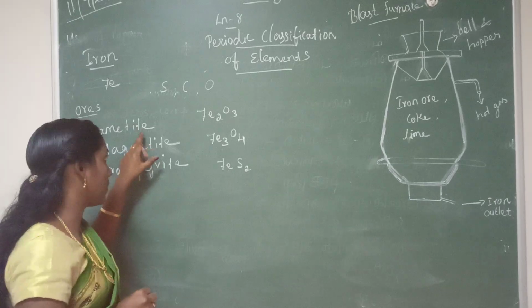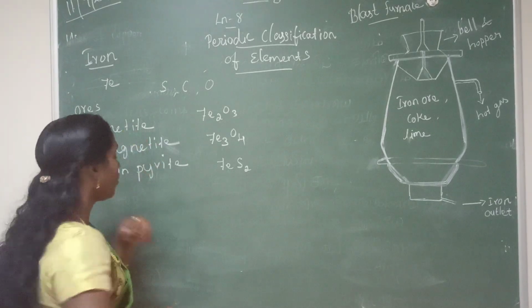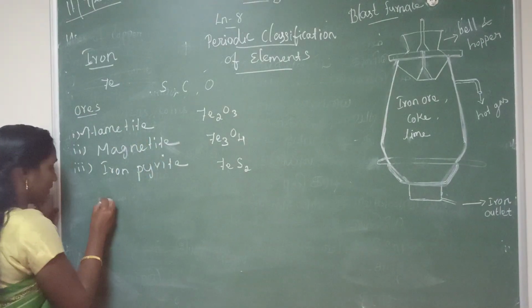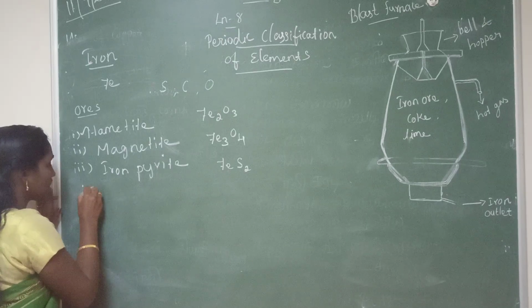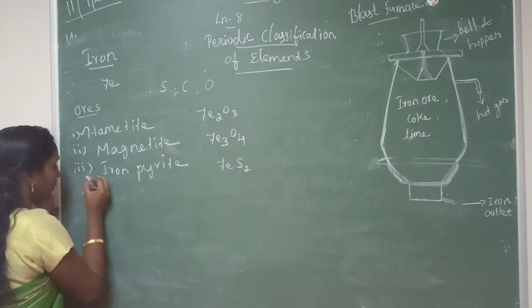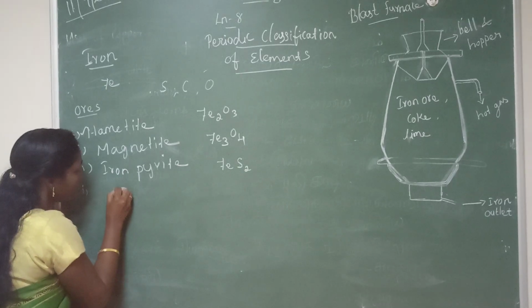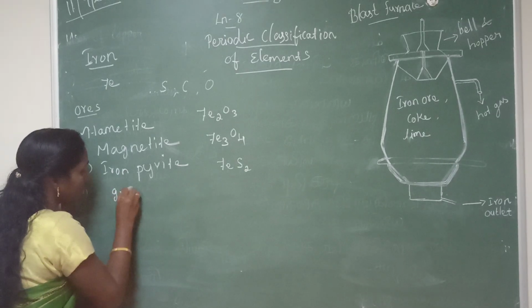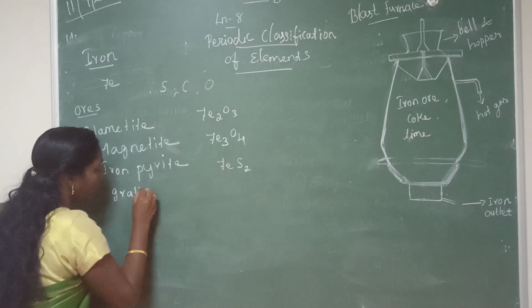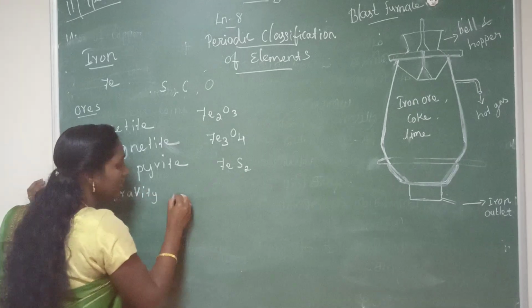Please remember it. And next we are going to study the extraction methods. Here we are going to learn only three methods. The first one is concentration of ore by the gravity separation method.